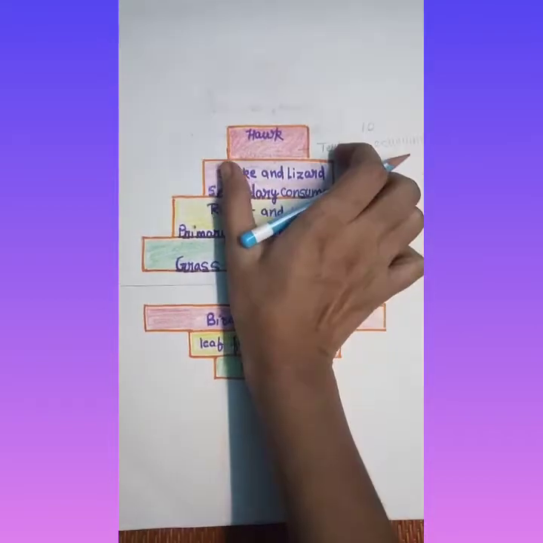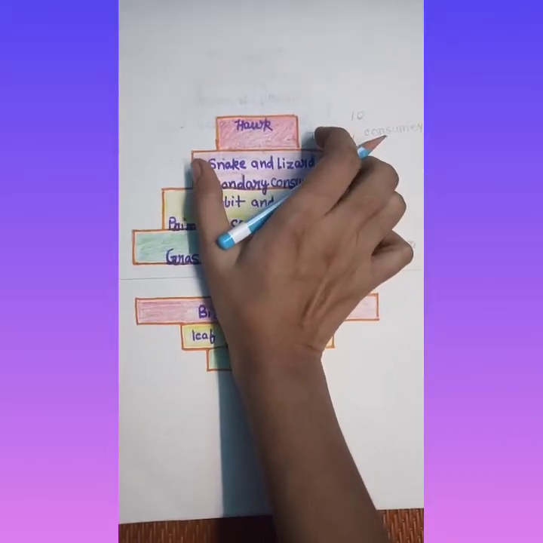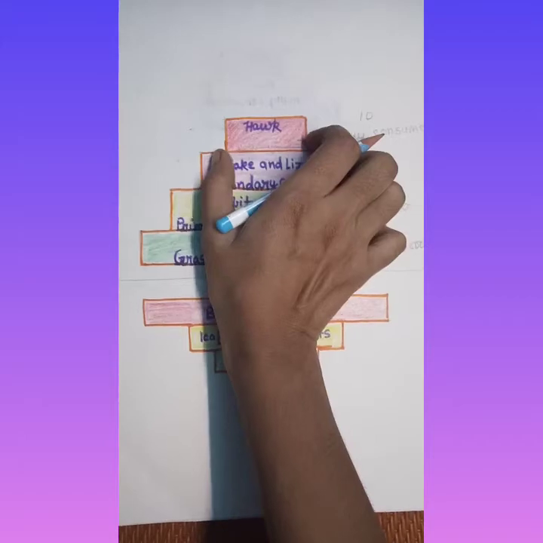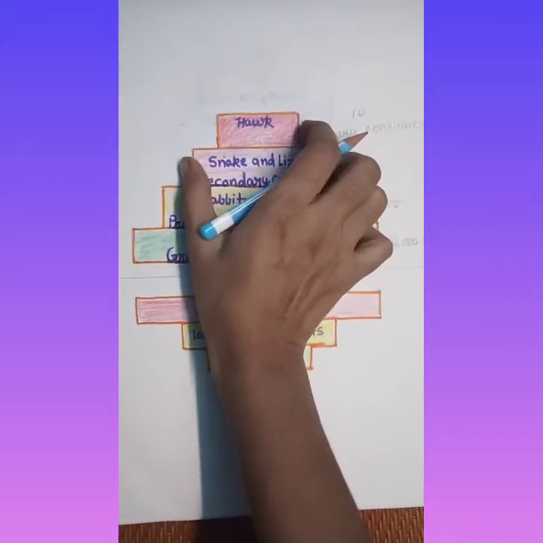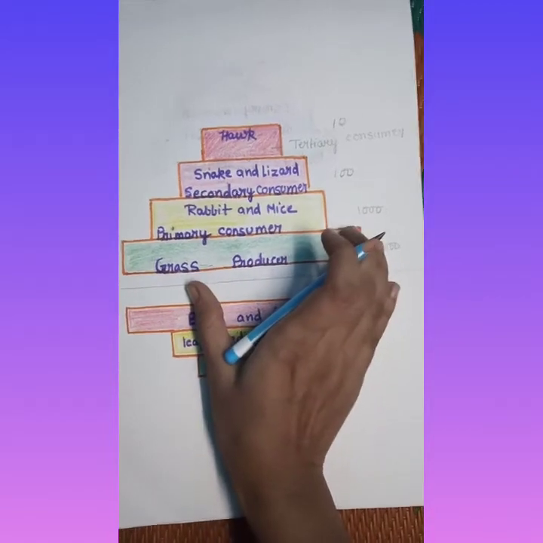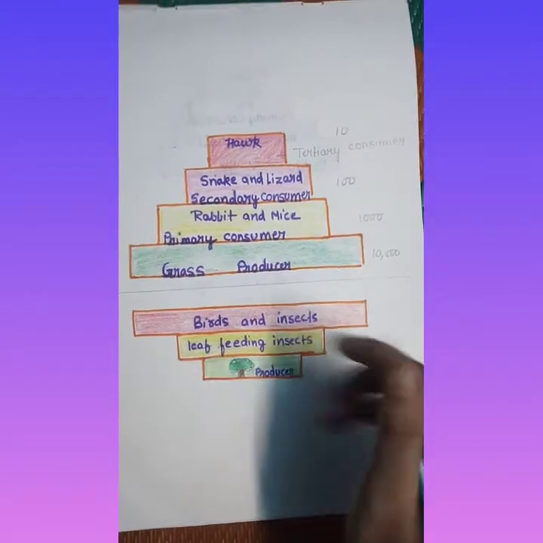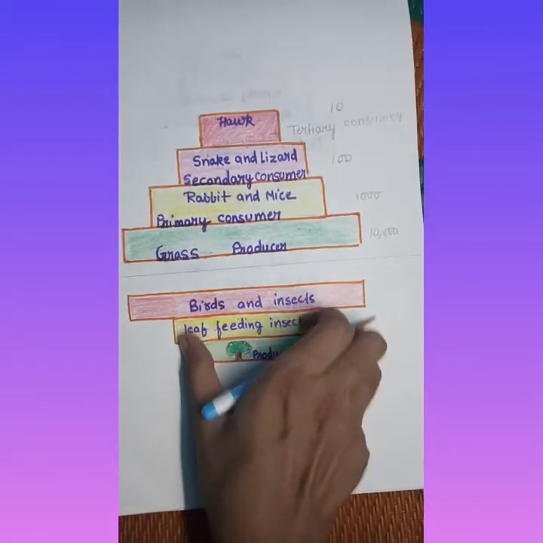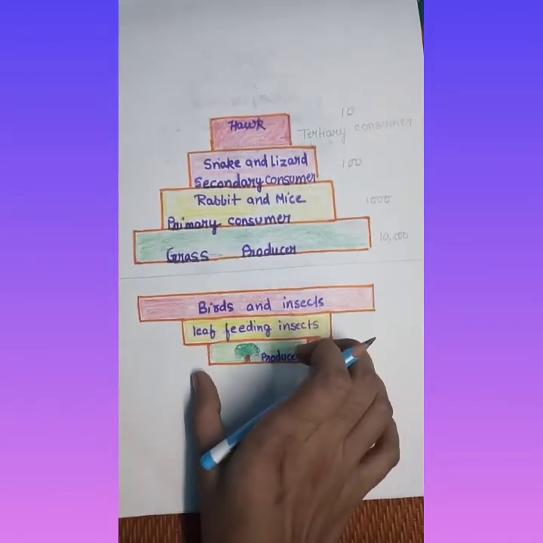So here the tertiary consumers such as hawk are least in number. So the shape of the pyramid is upright. Now here we can see an inverted structure. This is called inverted. This is upright and this is inverted.